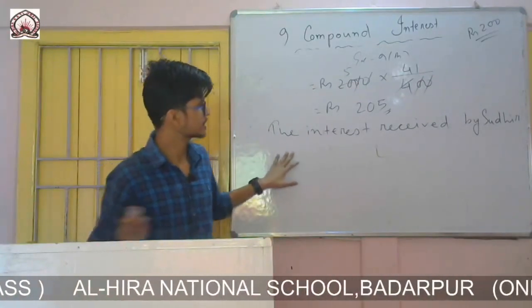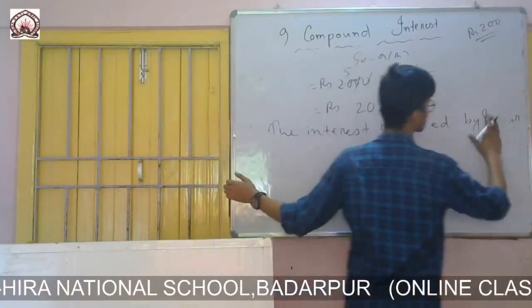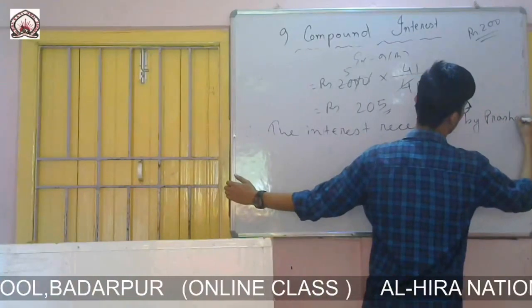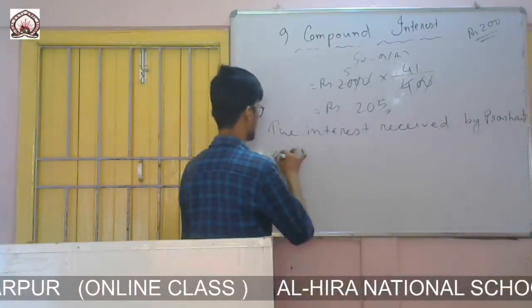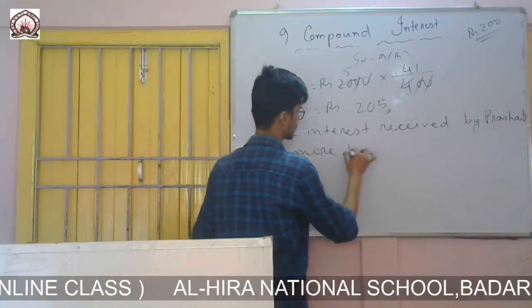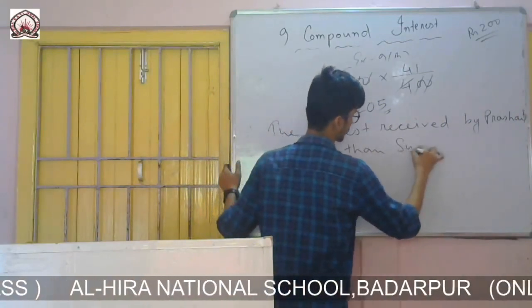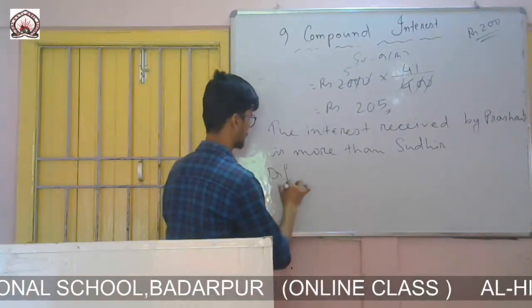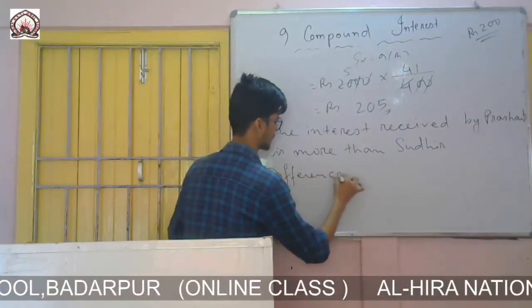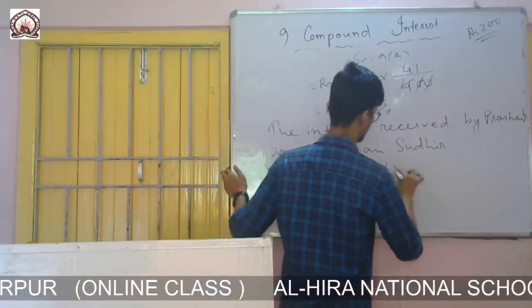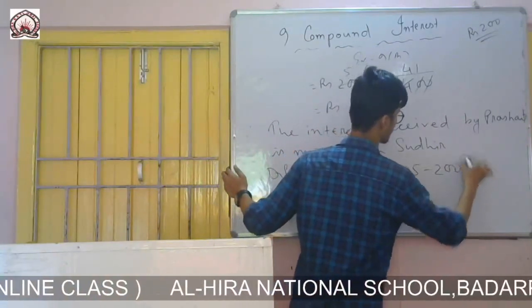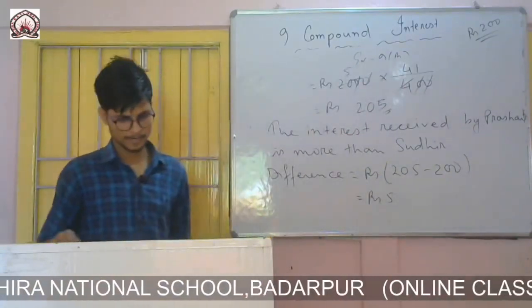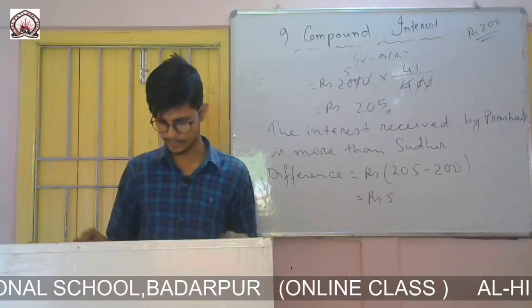The interest received by Prashant is more than Sudhir. Therefore difference equals rupees 205 minus 200, which equals rupees 5.